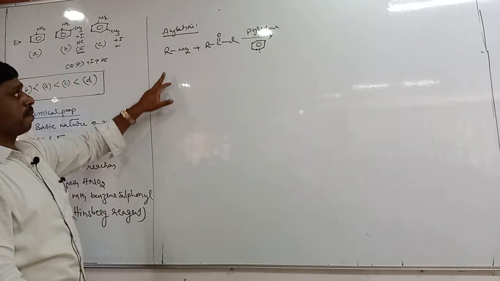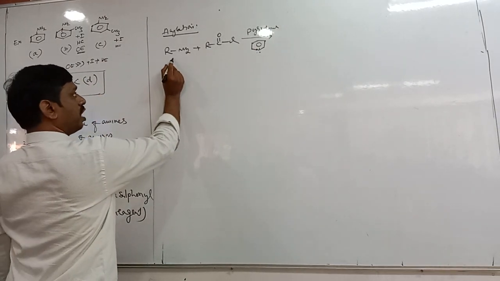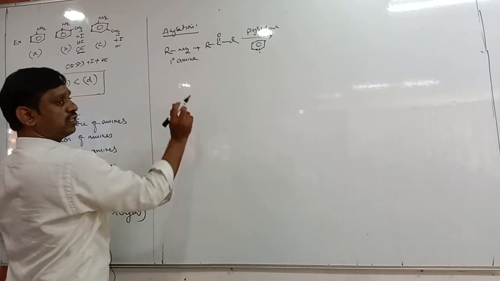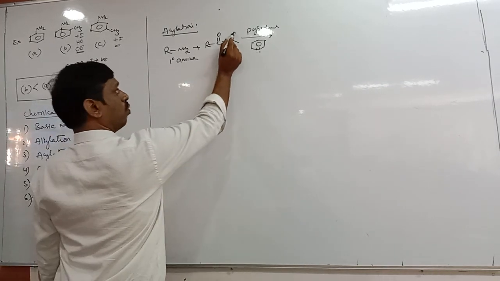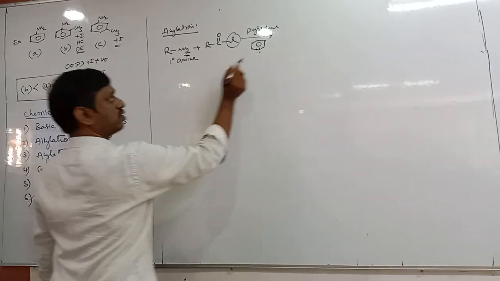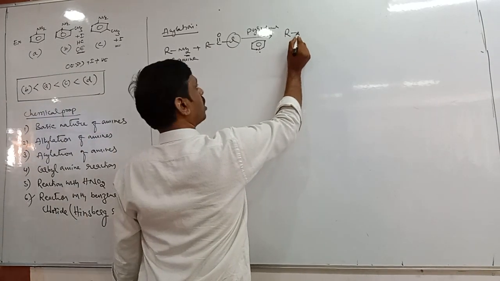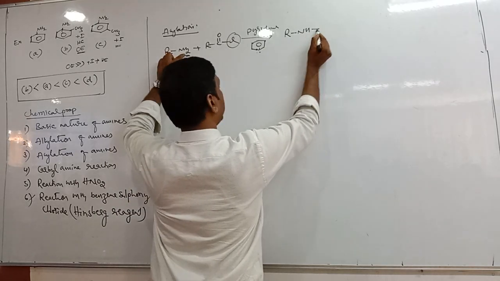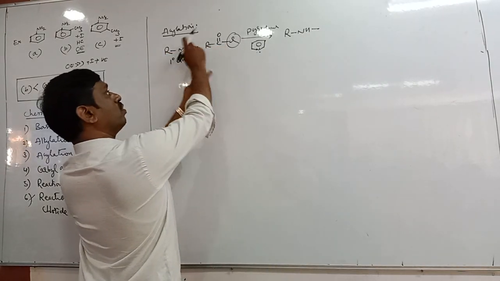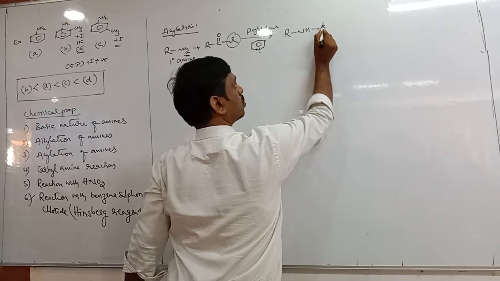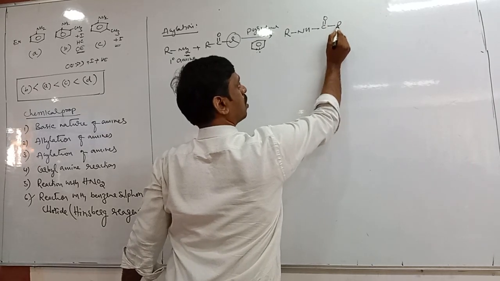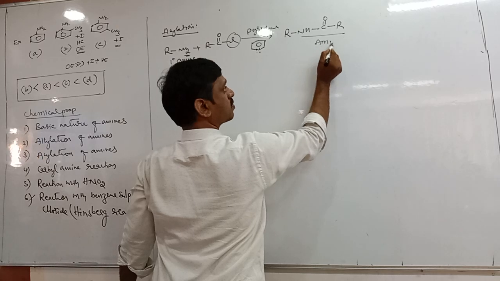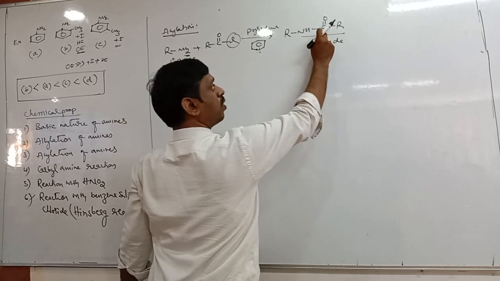Now, in acylation, primary amine reacts with acid chloride. So tell me what can be removed? One chlorine, one hydrogen. Yes or no? Then R NH2 becomes R NH, and the C double bond O is attached to N. So this is called an amide, R C double bond O NH.